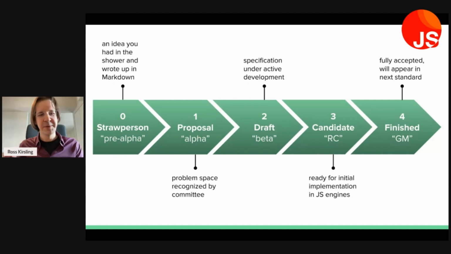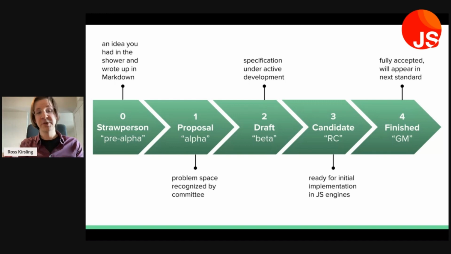Well, that's a strawperson. That's stage 0. Anyone can author their JavaScript idea that they want to present to the committee. Somebody on the committee needs to present it to the committee as a whole and usher it through the stages of this process, and that's called being a champion.